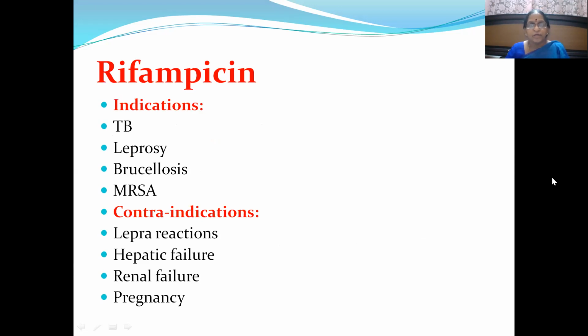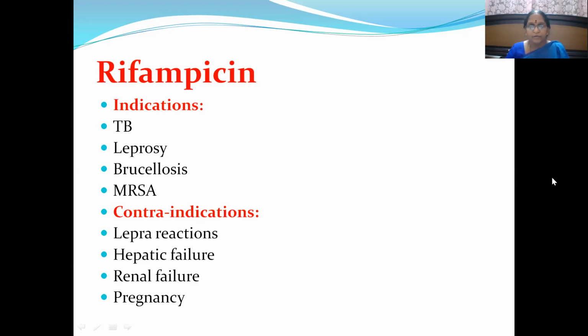Where is it used and where is it not used? Indications apart from tuberculosis and leprosy. This molecule is also used in the management of brucellosis and methicillin-resistant Staphylococcus aureus infections. But it is contraindicated in lepra reactions that we have discussed already, why it is contraindicated.